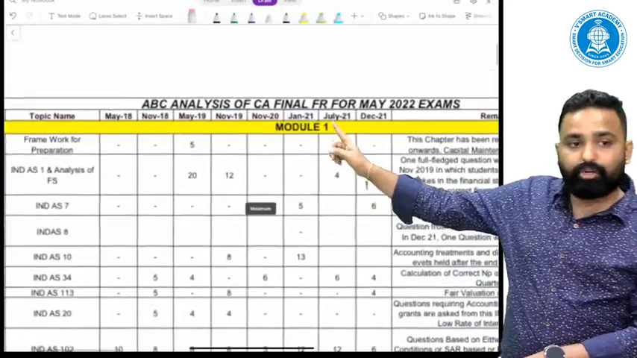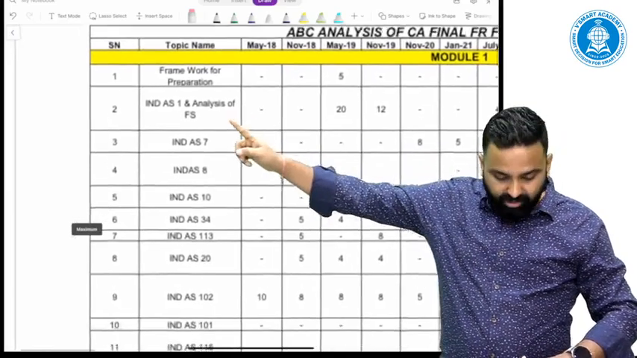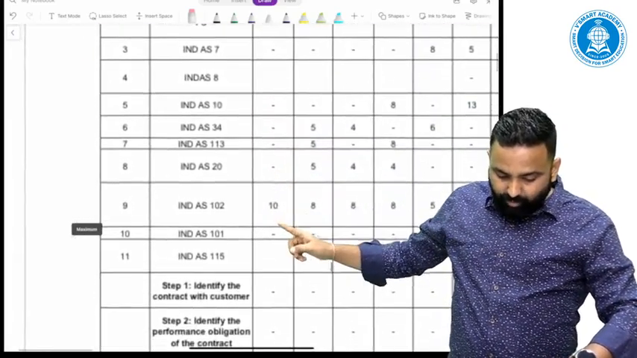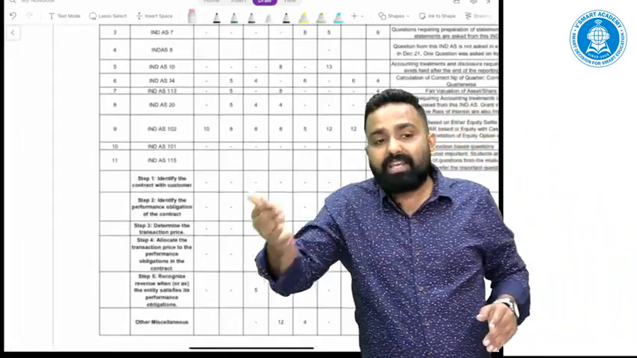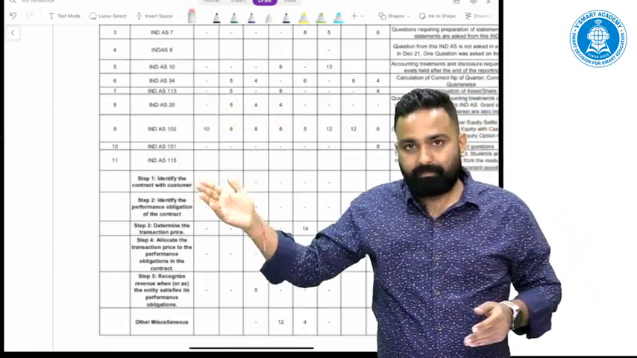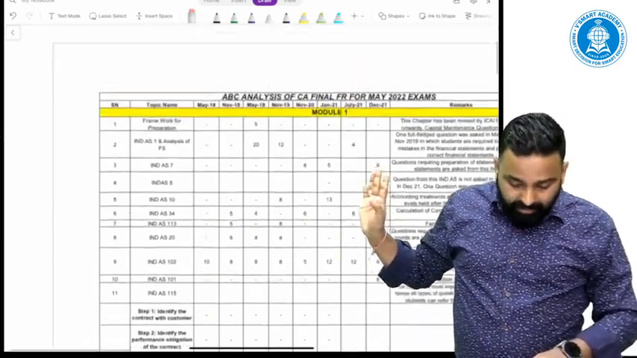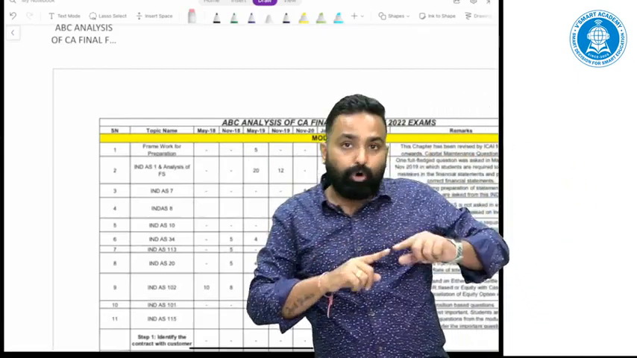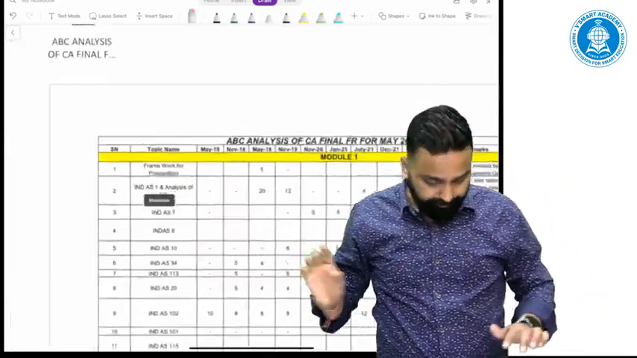See, in module 1, what are the topics which are covered? Framework, Ind AS 1, Ind AS 7, 8, 10, 34, 113, 20, 102, 101, 115. Mostly the miscellaneous or not so important topics are there in module 1, except 115 and 102. All right. Yes, analysis of financial statements actually comes from module 4, but I have covered it in module 1 because it is also related to Ind AS 1.